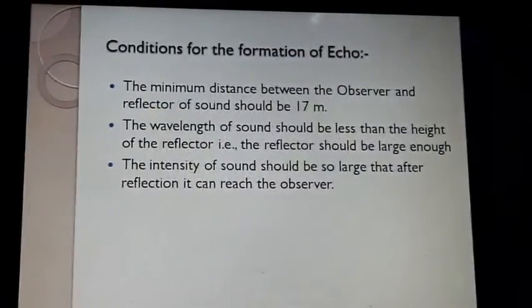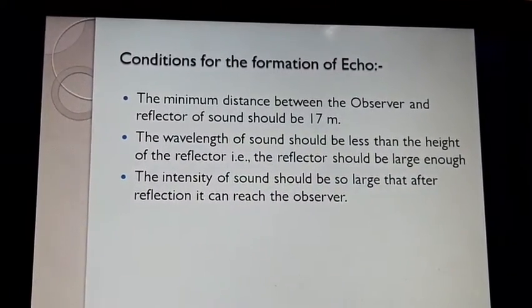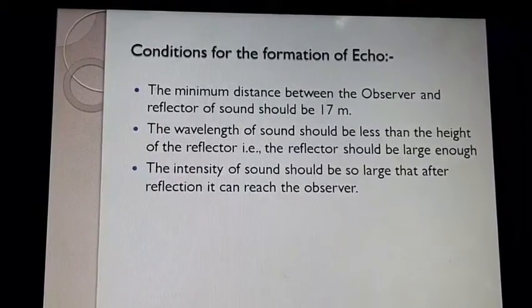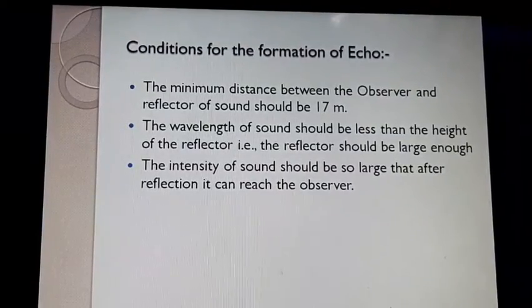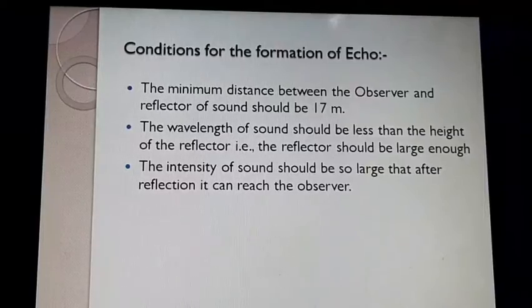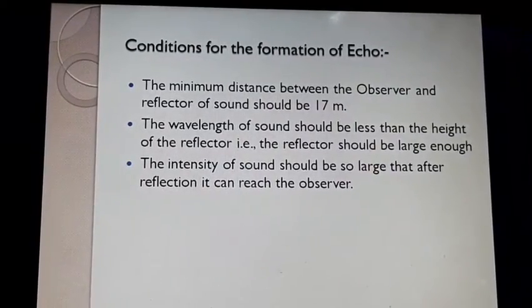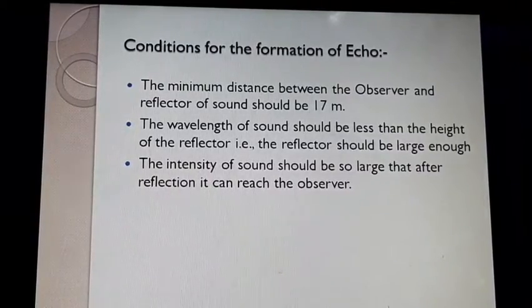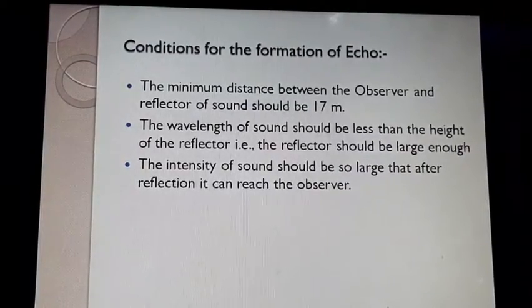As I discussed, conditions for the formation of echo. First condition for the echo is the minimum distance between the observer and the reflector should be 17 meters. This question is very frequently asked in the board exam. Year after year they give two conditions for the formation of echo, so you may write any two conditions.